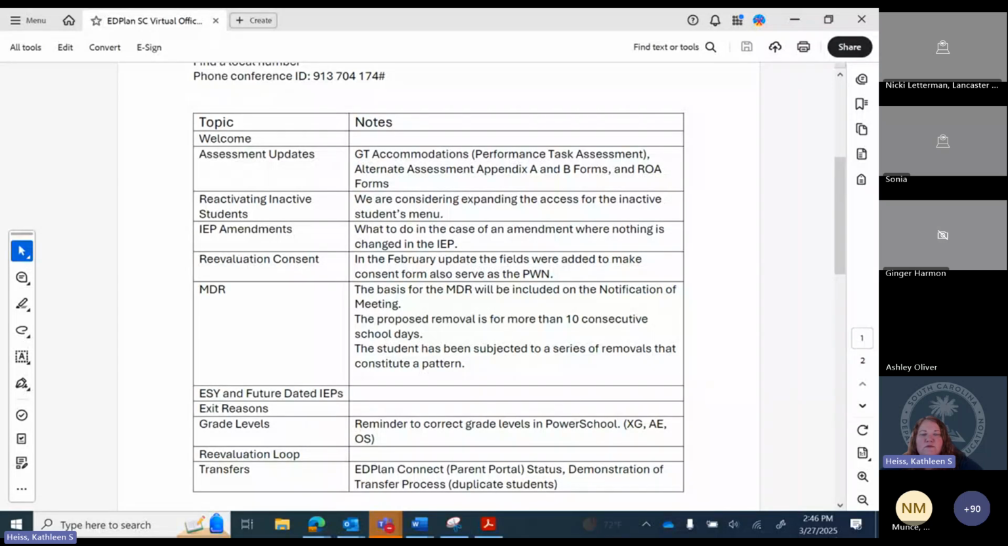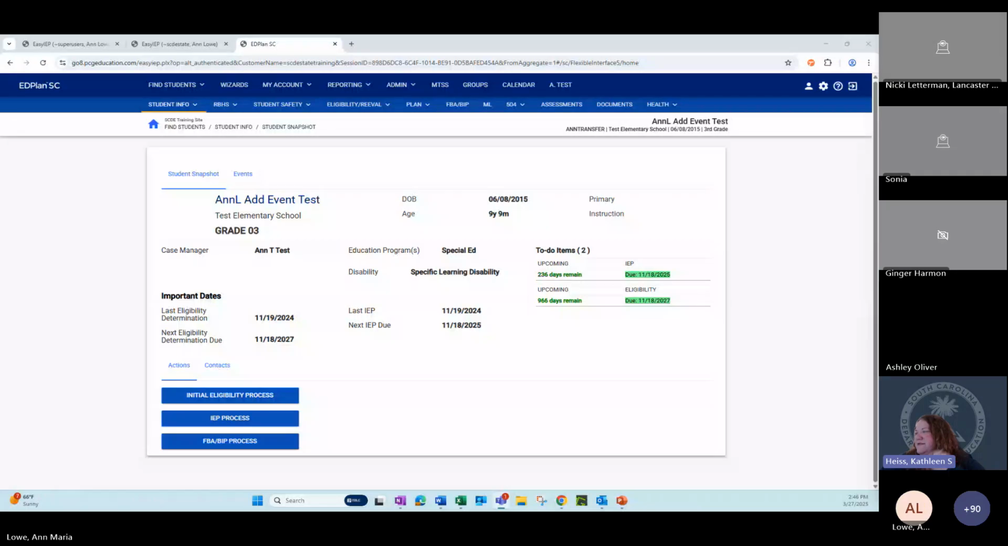All right, we're going to move on to the next one. And Nick, I believe this is you: what to do in the case of an amendment where nothing is changed in the IEP. Yeah, I can chat through this one. Do you have it set up? I can go if you want me to. Perfect. Go for it. Next time I need to put a note as to whose item is whose. No, you're good. I'm happy for Nick to take over everything but this particular case.